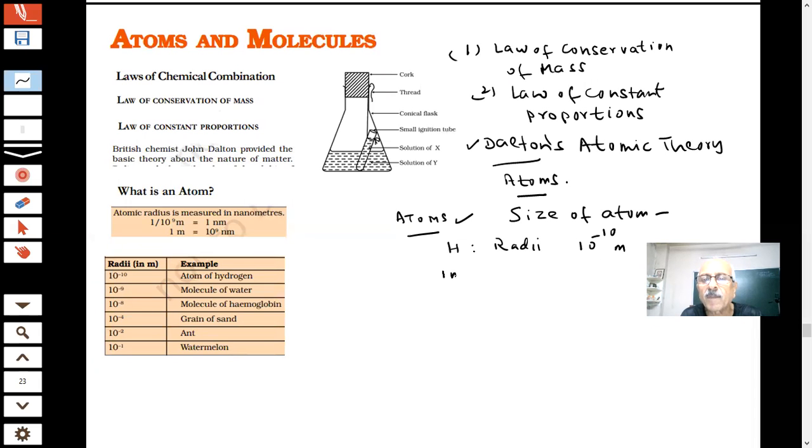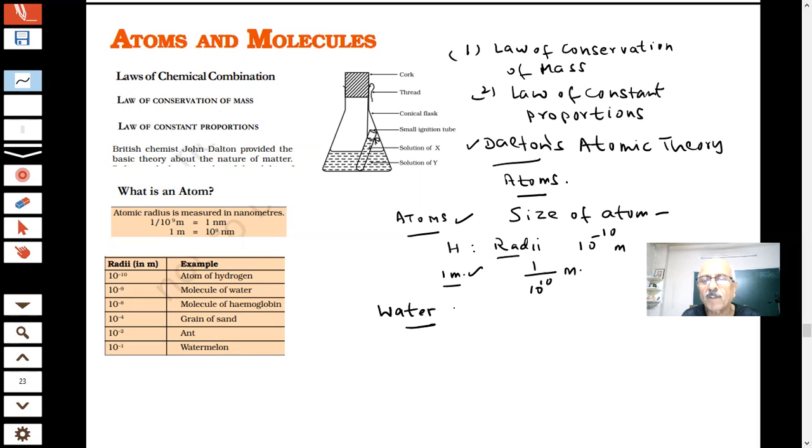You have seen 1 meter. How do you buy your clothes, your shirts? You buy them in meters, say 2 meters. Now I am saying 10 to the power minus 10 meter. What does it mean? 1 by 10 to the power 10 of a meter. That means the size is so small. This is the radius of the hydrogen atom. It is so small, therefore we will not be able to see this with our eyes. If I say a molecule of water, you know, we will tell you it is a compound.